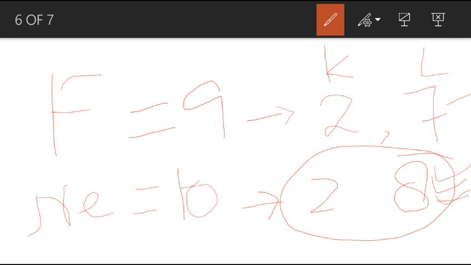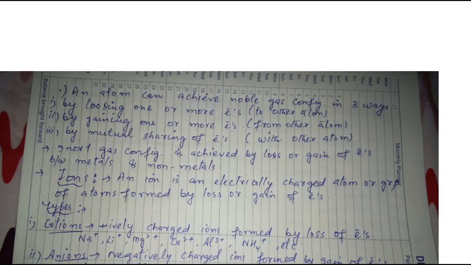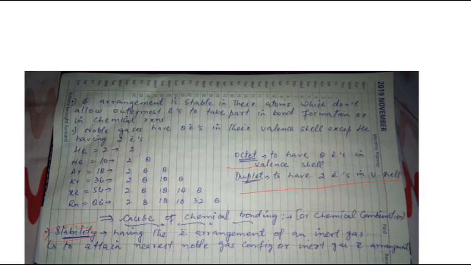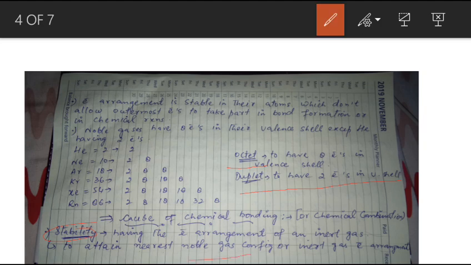So by these examples we understood that noble gases are stable in nature, and all the elements, whether it is a metal or a non-metal, react with other elements in order to gain the nearest noble gas configuration or inert gas electron arrangement. So this is the reason behind the chemical reactivity of metals and non-metals.